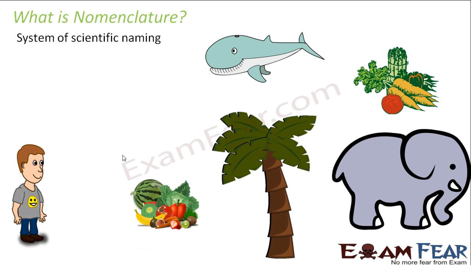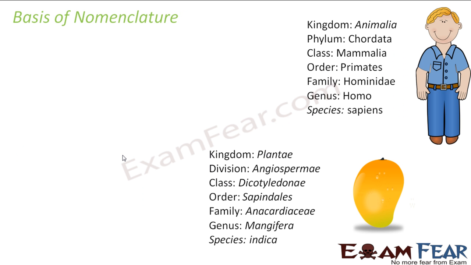Now the question is, I understood why we need scientific naming, so that it is universally understood by everybody. Now how do we give these scientific names to different organisms? What is the basis of nomenclature? The basis of nomenclature is the hierarchy. Let us suppose I am talking about a human being. What should be the scientific name of a human being? For that we should know under which category that human being falls.